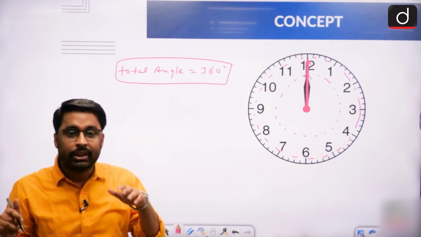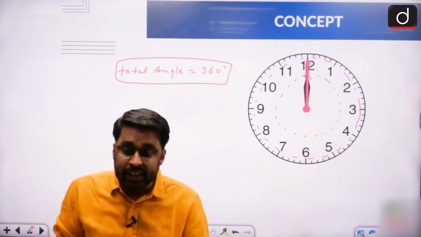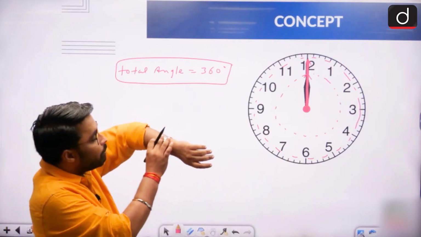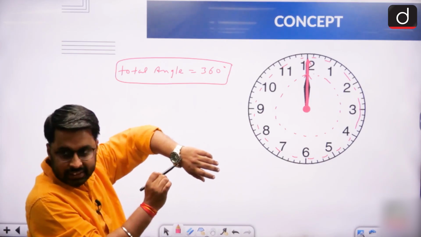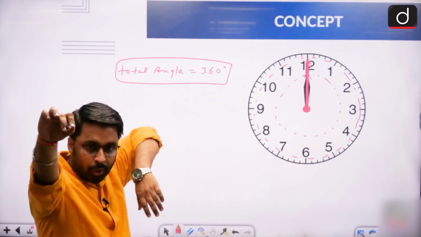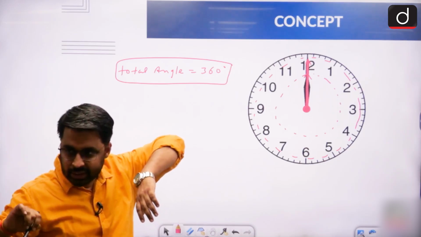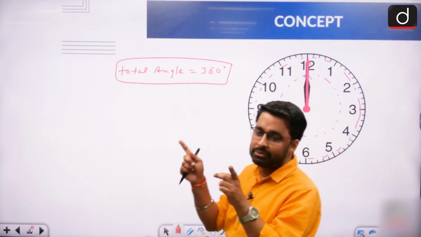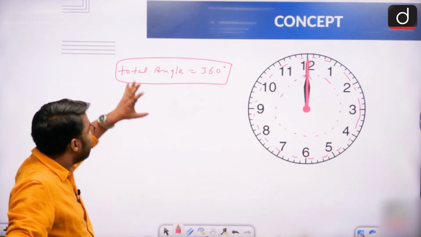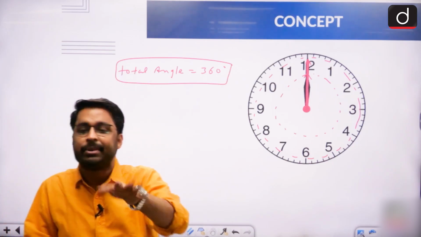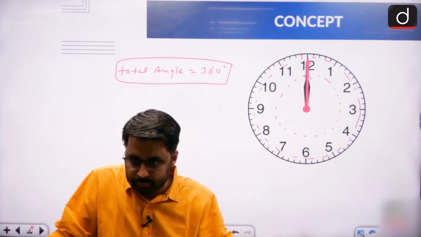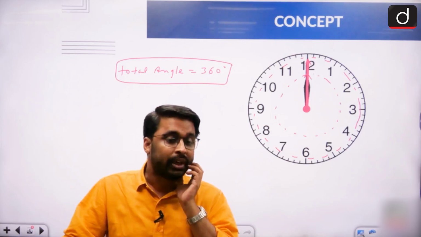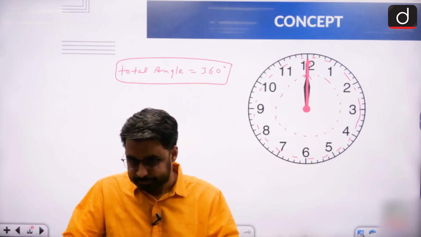Why? Because the time inside a clock is being calculated on a fixed value, that is its angle. This clock, which is much smaller in size, its total angle is 360, and the clock that we have on the wall, its total angle is also 360 degrees. Since angle is the concept which is constant irrespective of the size of the clock, angle is going to be the main concept for calculating time inside a clock. So the total angle of a clock is always 360 degrees, and this is going to be the core fundamental principle for calculating time inside a clock.